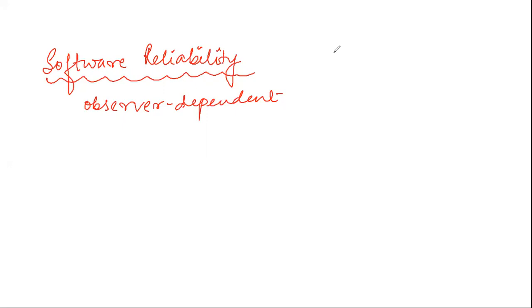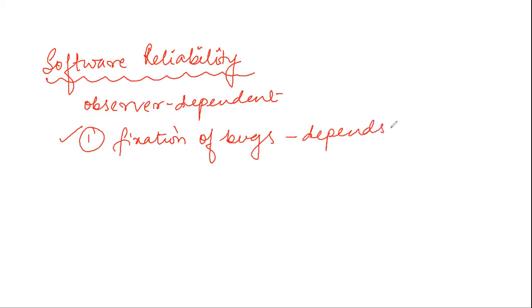The reasons, if I can summarize what we discussed yesterday, that make software reliability much more difficult to measure than hardware reliability: the first point is that reliability improvement due to fixing of any error or bug depends on where the bug is located.